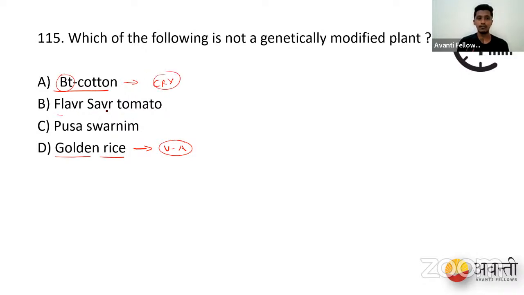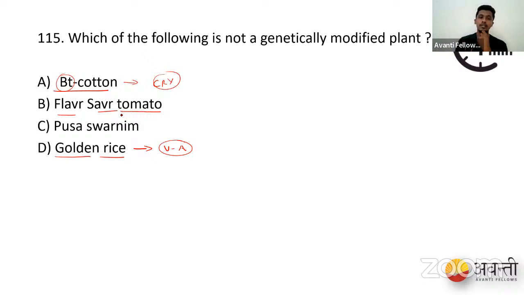When it comes to flavor saver tomato, back in the days tomatoes had a very low shelf life. They would become soft and spoiled within 3-4 days.